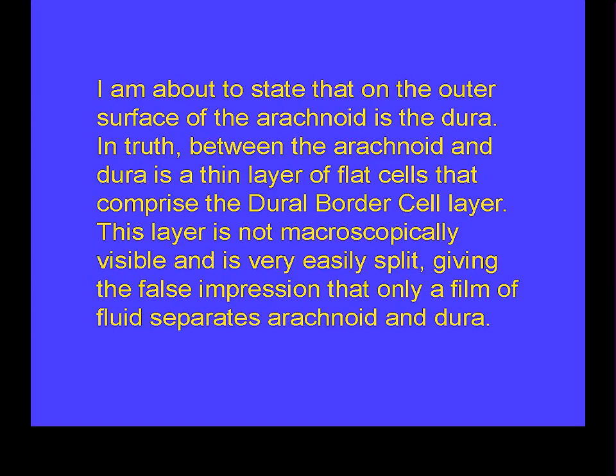I am about to state that on the outer surface of the arachnoid is the dura. In truth, between the arachnoid and dura is a thin layer of flat cells that comprise the dural border cell layer. This layer is not macroscopically visible and is very easily split, giving the false impression that only a film of fluid separates arachnoid and dura.